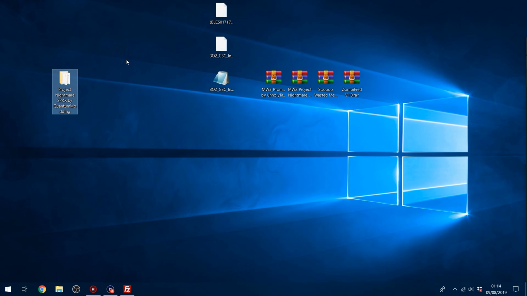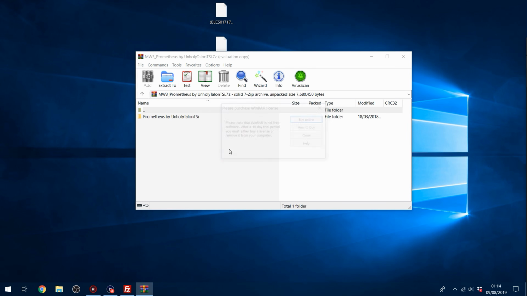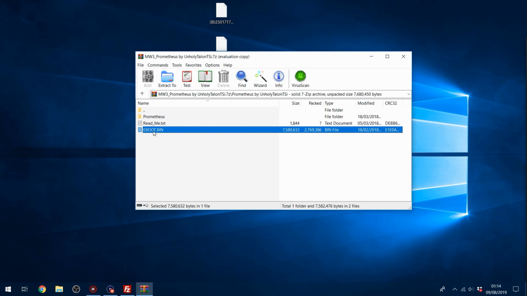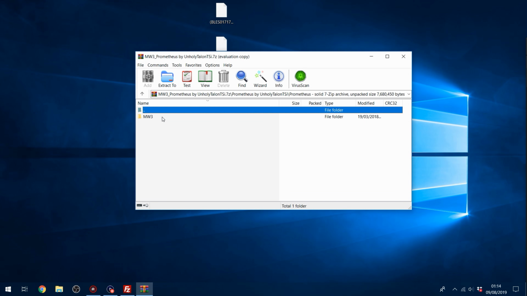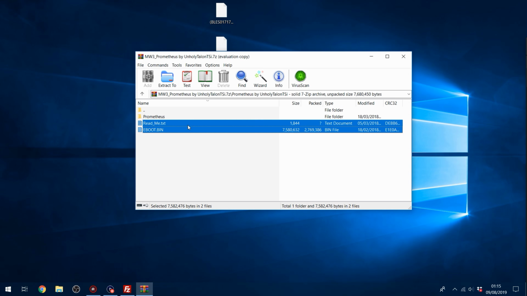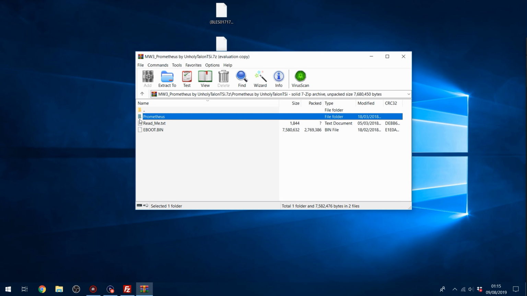If we go ahead and delete that now, we open up this Modern Warfare 3 menu just as an example. This is also an SPRX menu, so it's got a modified eboot.bin and a folder instead of an SPRX file, but the SPRX file is in that folder. So you would just put the eboot.bin in the game folder like we just did with Modern Warfare 2, and then put the whole Prometheus folder here in the TMP directory, just like we did with the nightmare.sprx file. You'll find that that's the same for most COD games.